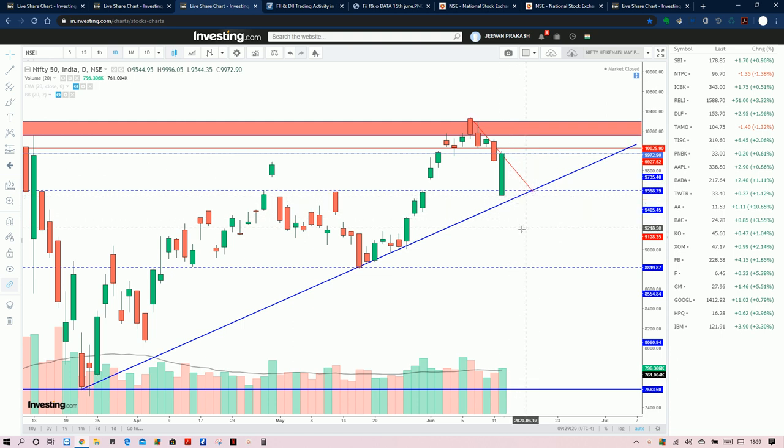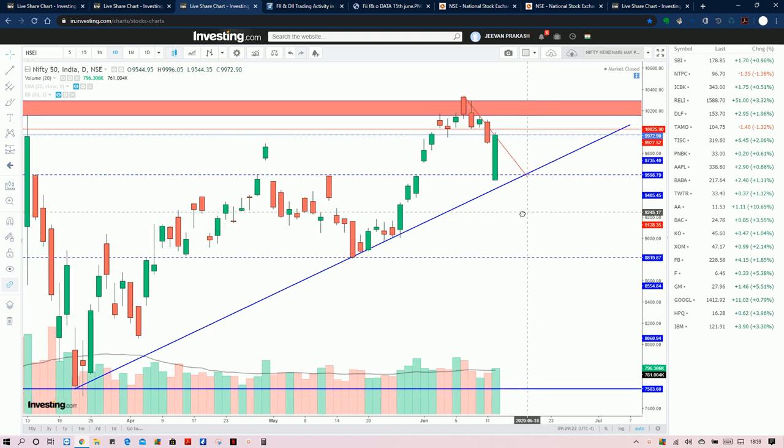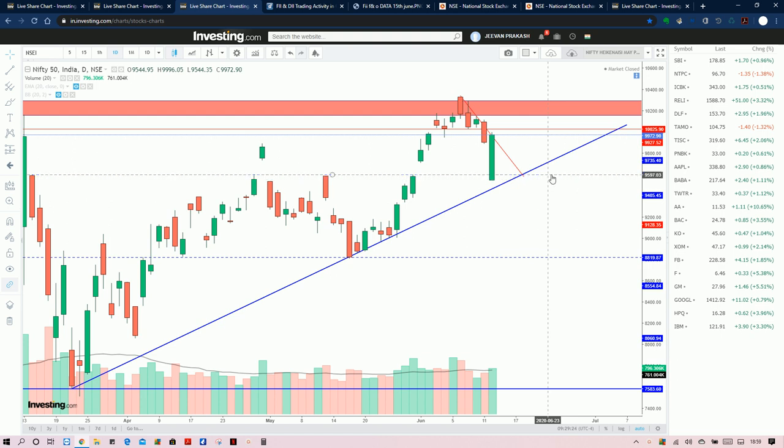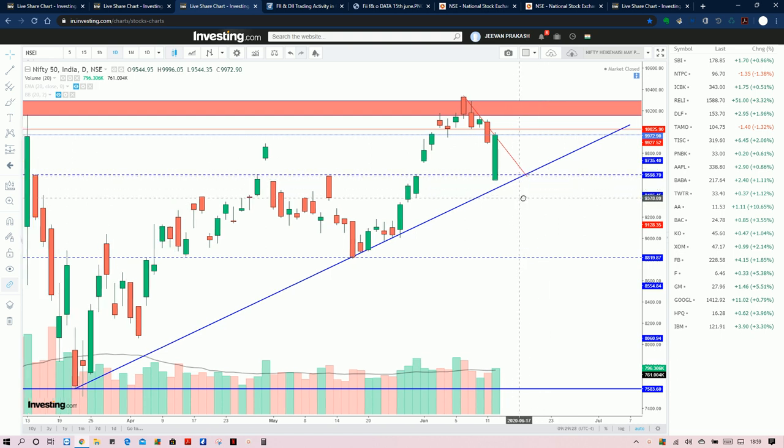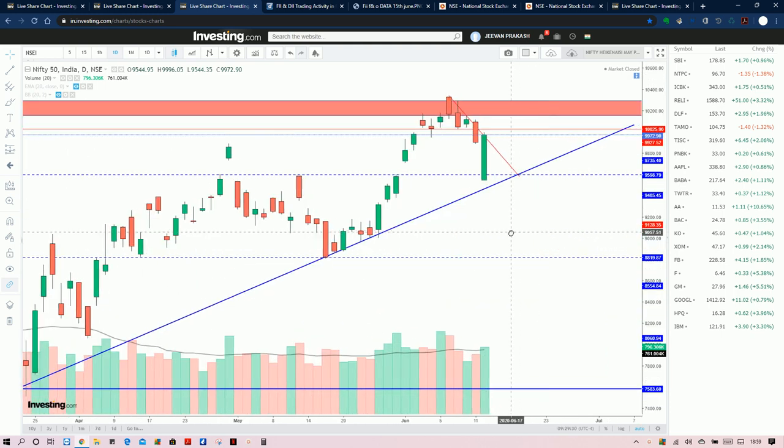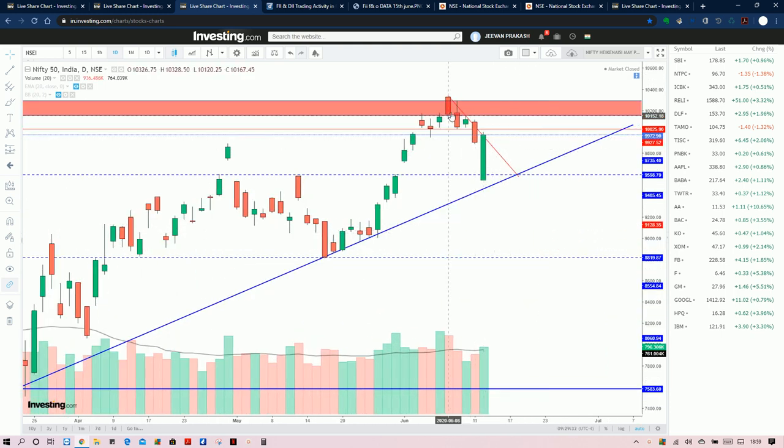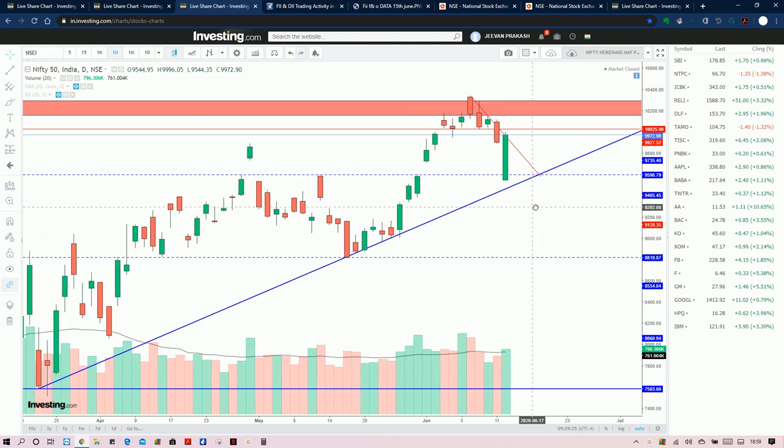This is the trading area, the trading zone. The level to watch out for is 9,600, a strong support that we need to look for breaking this week. So now we conclude that this setup is giving a bearish view, but we will also look at the volumes, because the volumes are bigger in terms of selling from the top. See, the volumes are very big, but the buy volumes are very low.